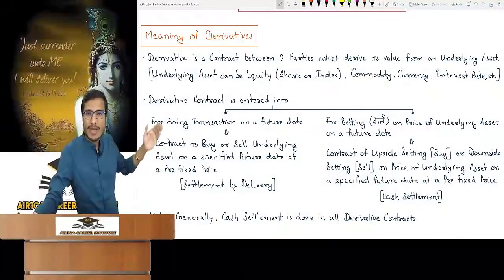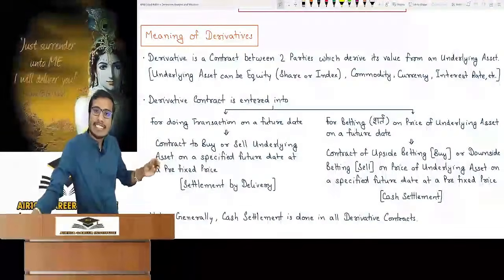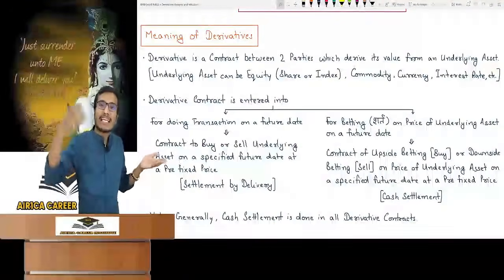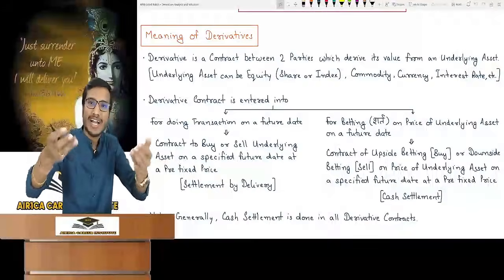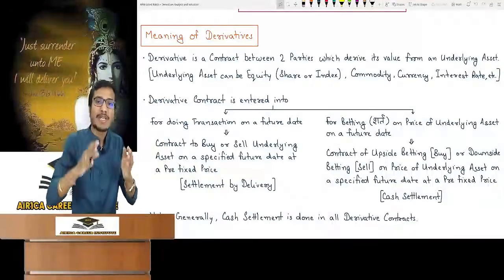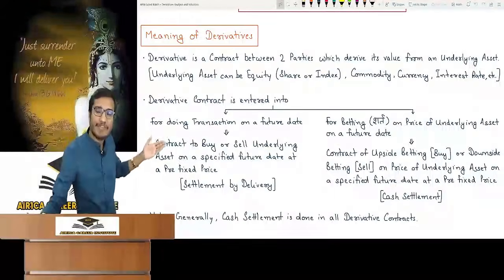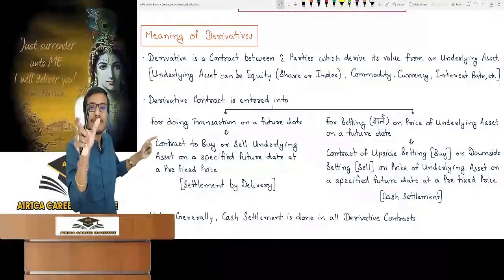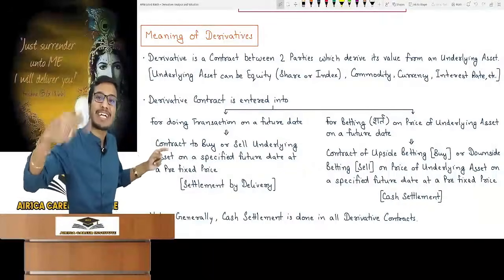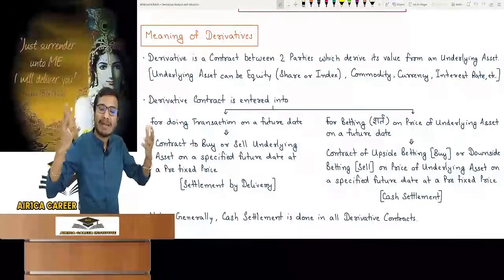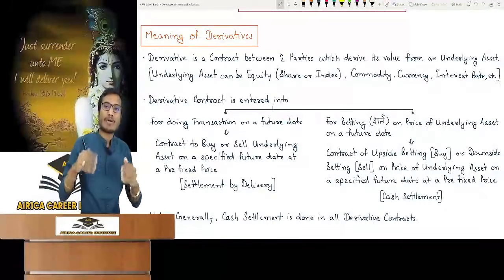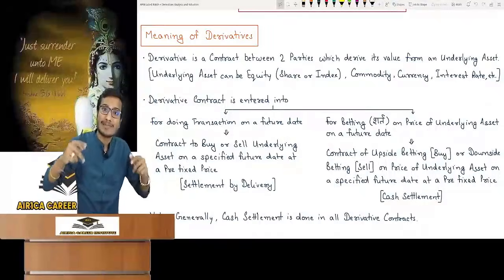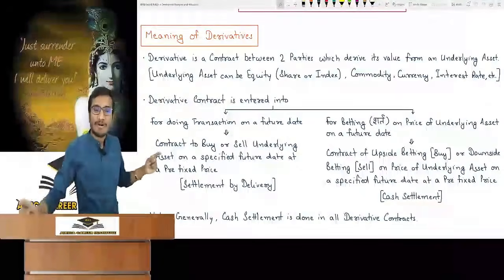Now I was telling you again and again about doing a transaction on a future date. Even in this you are doing betting. But you are writing professionally, because if in an exam or in practical life, the contract says that we are playing gambling, we are betting, will it look good? No. So you are writing professional language. If you read the notes on the betting side, in the bracket of contract of upside betting, I wrote contract to buy. If I wrote contract to buy, it means that I am contracting to buy the underlying asset on a specified future date at a prefixed price. Then in this case, I am doing a contract of upside betting.